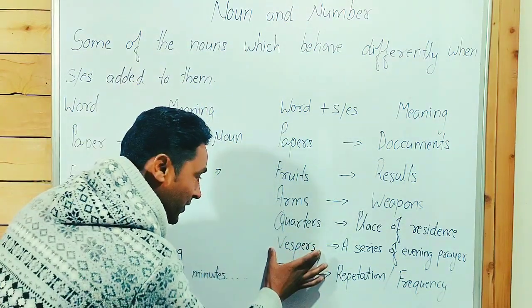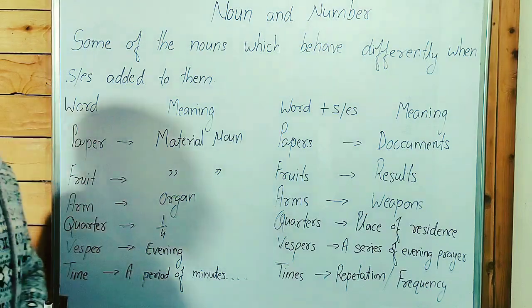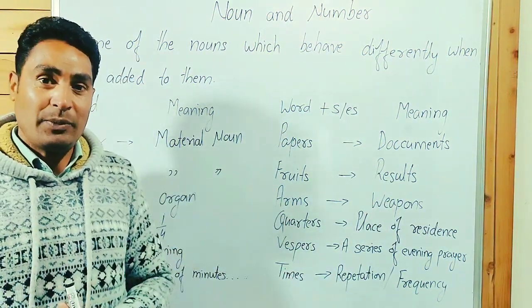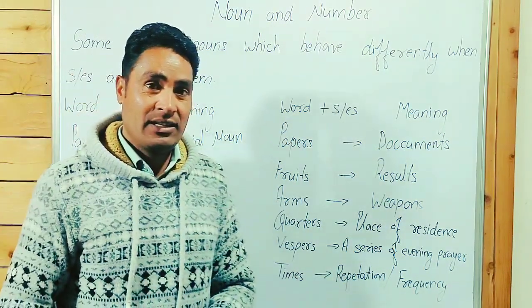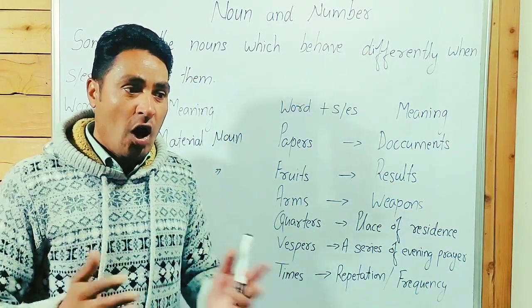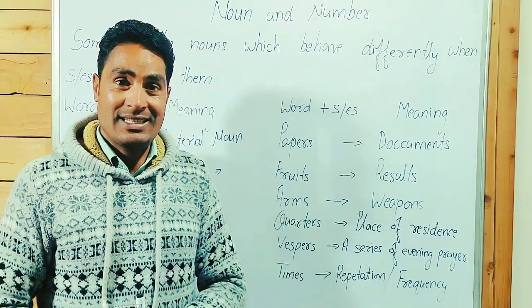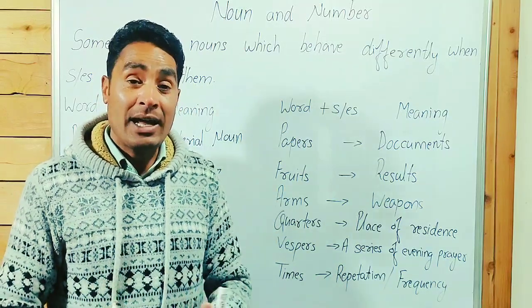That is called Vespers. Time, a period of minutes, a period of hours, days, weeks, that is called time. When we talk about times, it means repetition, frequency. How many times did I tell you not to repeat your mistakes? Times, not time.